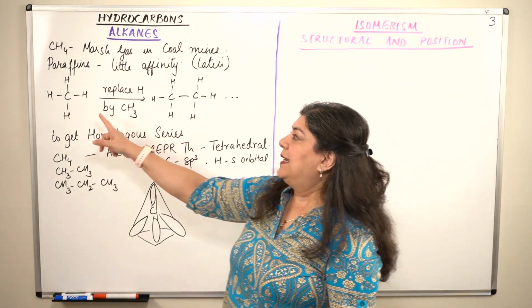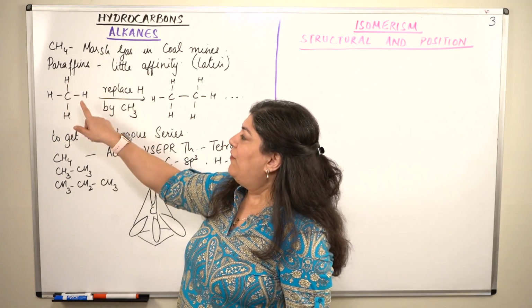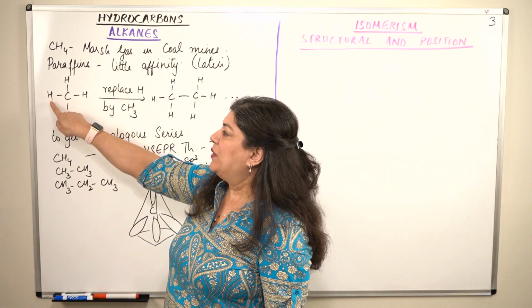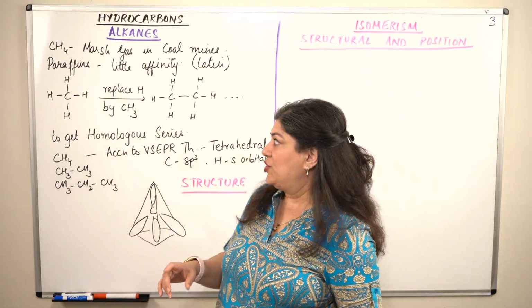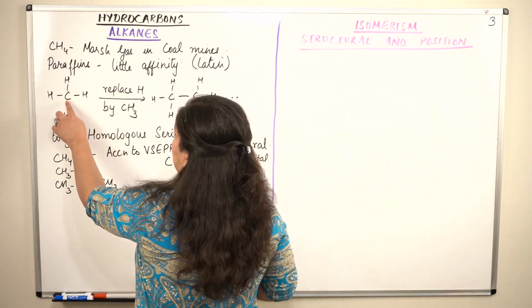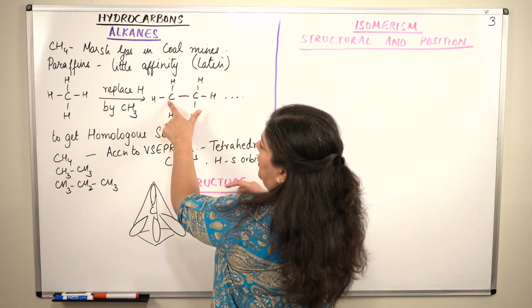Now, let us take methane. Methane is CH4. If you replace one of the hydrogens with carbon and then satisfy the valency of that carbon with hydrogens, let us say this was the original carbon and this hydrogen has been replaced by a carbon here.